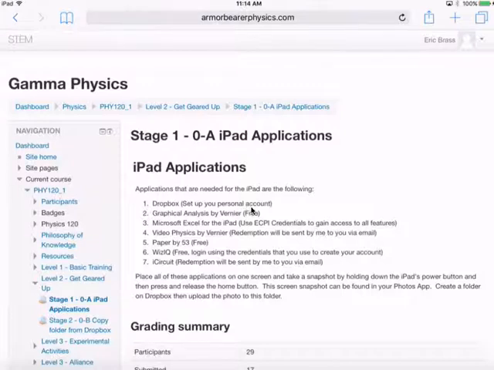It's a personal account. I wouldn't set it up to be the ECPI account unless you're planning on, well, you can set it up that way. That's totally up to you. But you can keep Dropbox even after we leave. Your graphical analysis by Veneer is free.